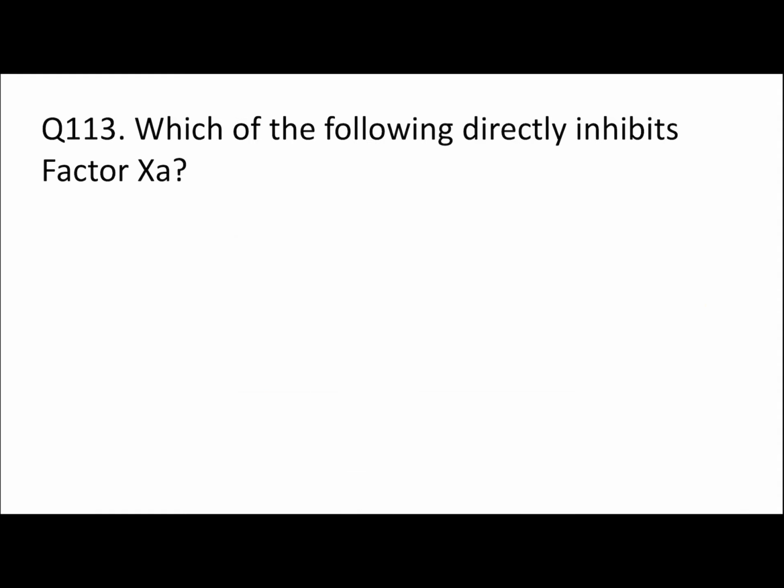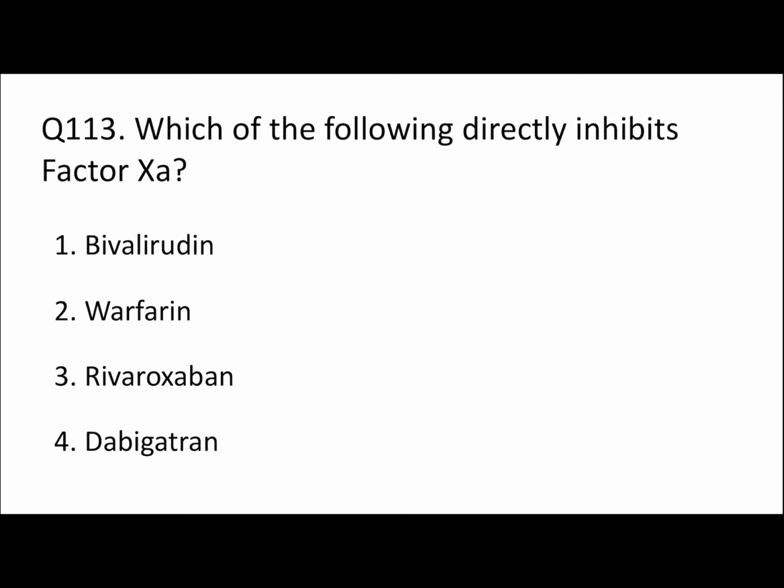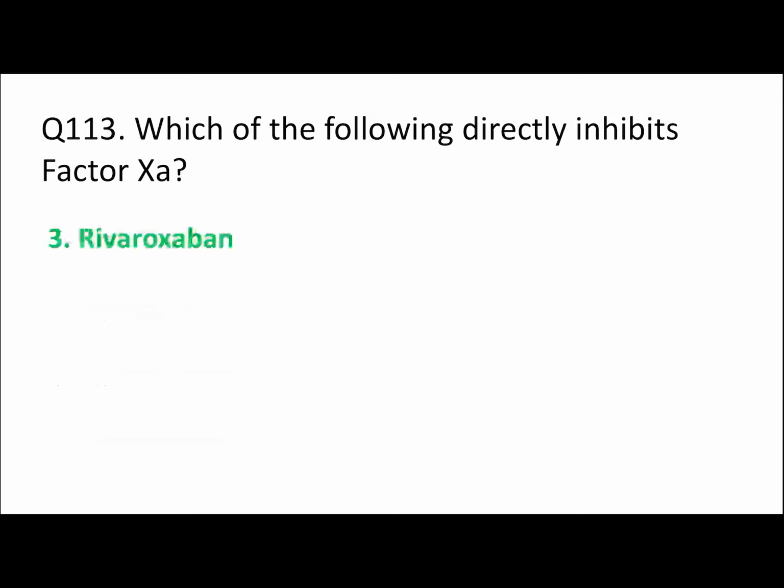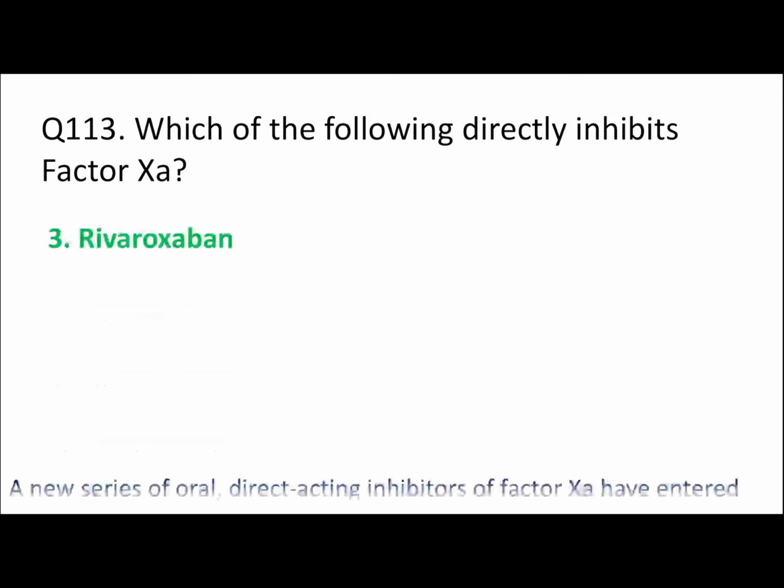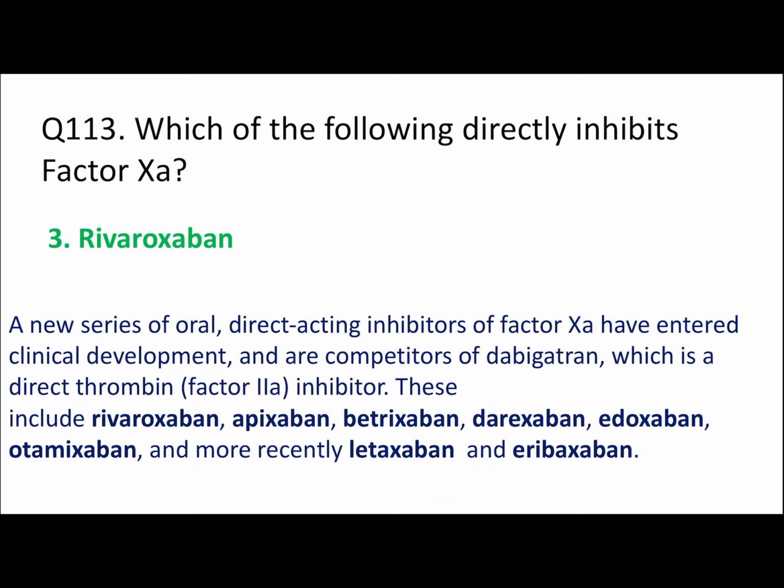113. Which of the following directly inhibits factor 10A? You have to identify the drug. Dabigatran, warfarin, rivaroxaban or bivalirudin. Here our right answer is option number 3, rivaroxaban. And the other drug, option number 4, you can see here, dabigatran, is a direct inhibitor of factor 2A, and the other drugs which are direct inhibitors of factor 10A, you can read here, and these are other drugs.